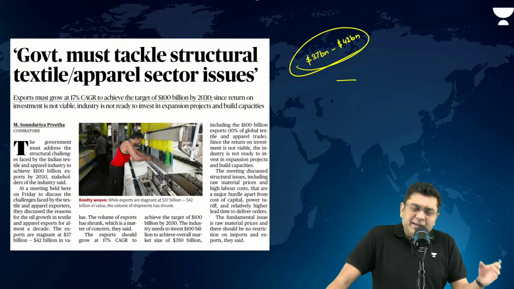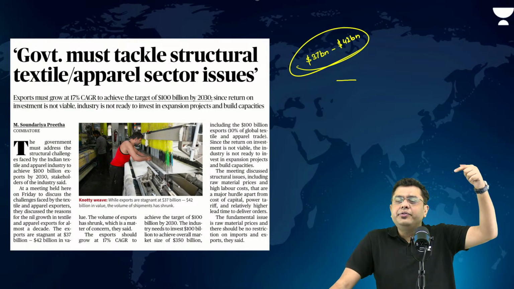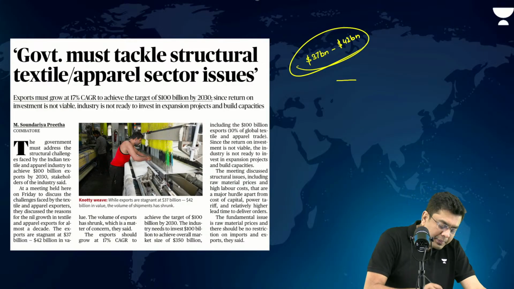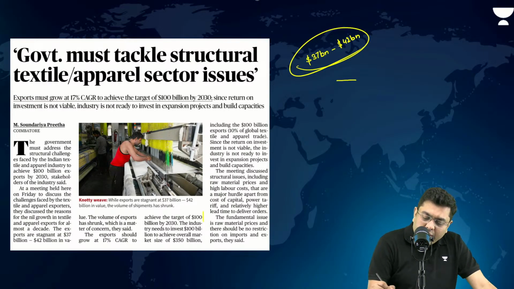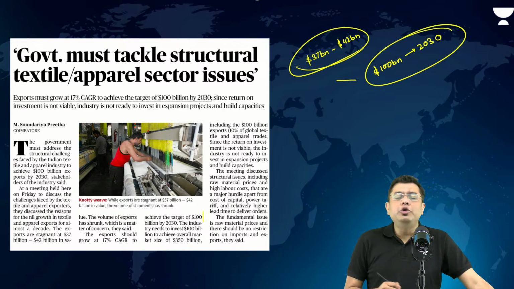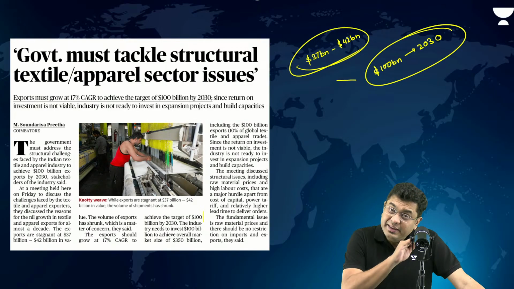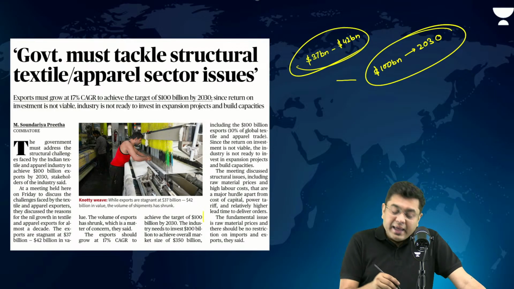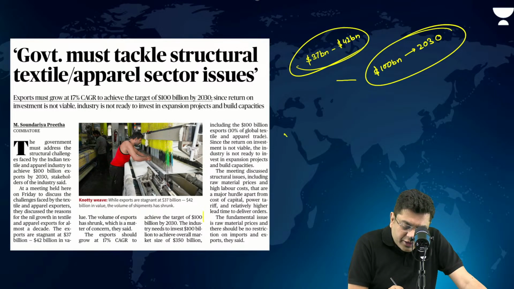But nonetheless, the aim is to take the amount of exports from the textile sector to around $100 billion by 2030. We are at $37 to $42 billion. The value is consistent, and the volume of export that we are doing from the textile sector is declining.